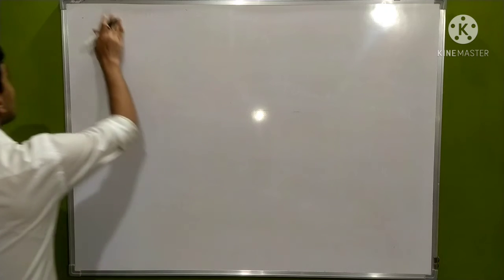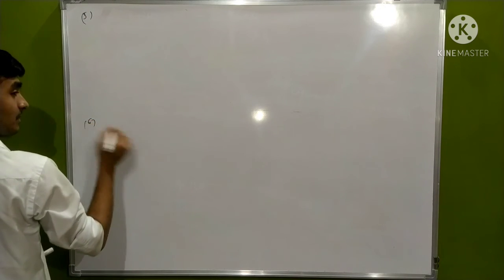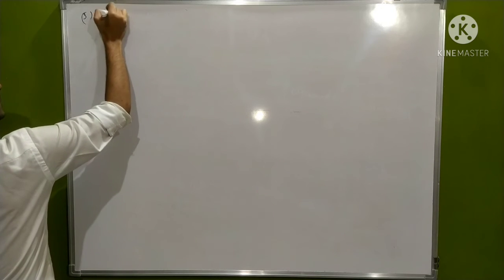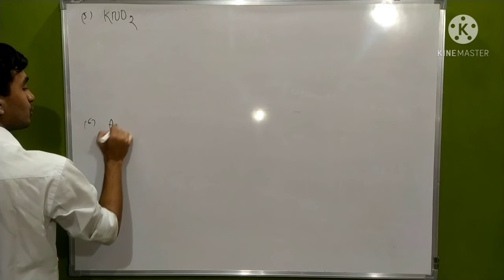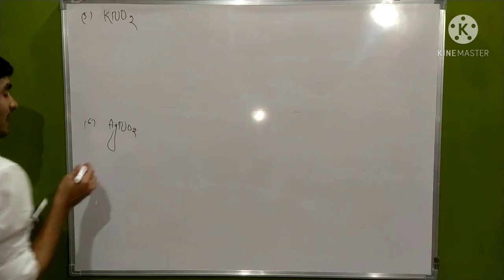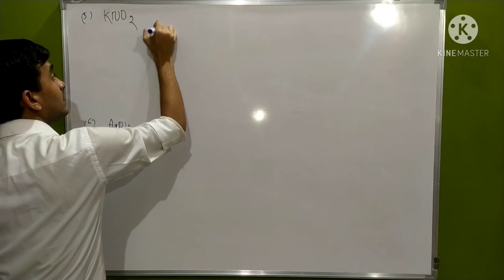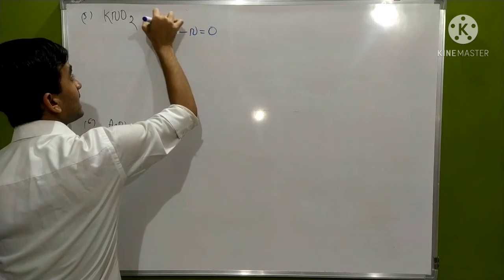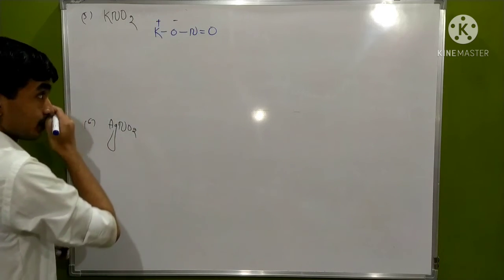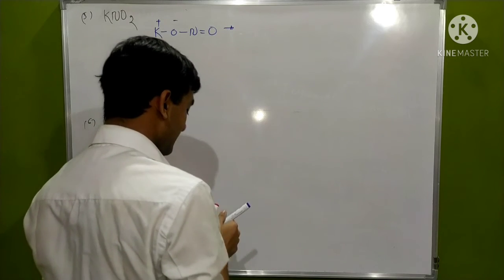Now the last reactions for today are two reactions just like the previous one, with KNO2 and AgNO2. The same thing happens. First let me take the structure of KNO2. Here it has a positive and a negative charge, and due to this structure this compound is entirely ionic.